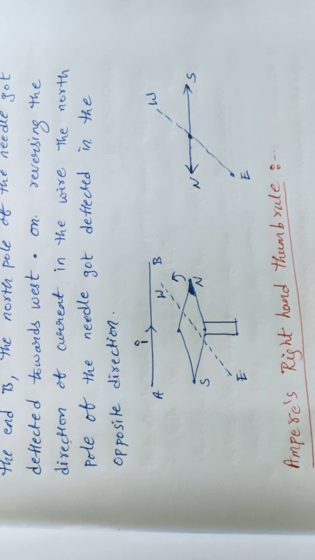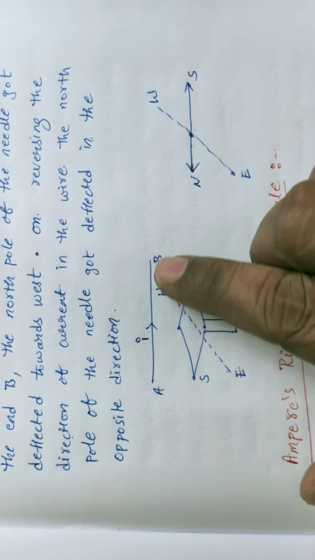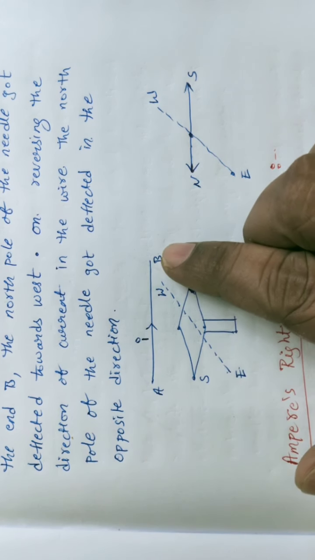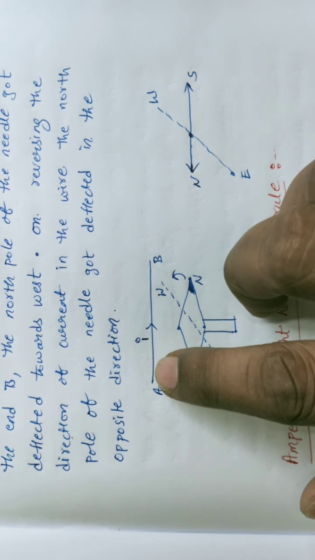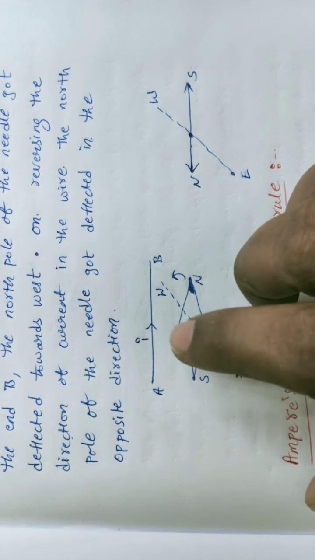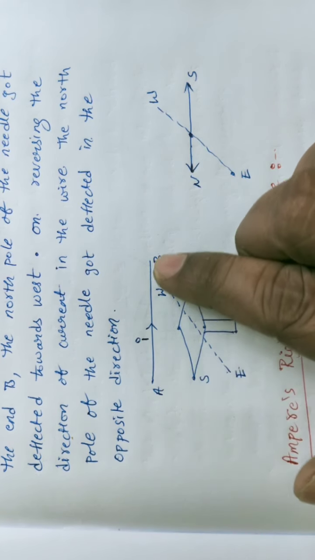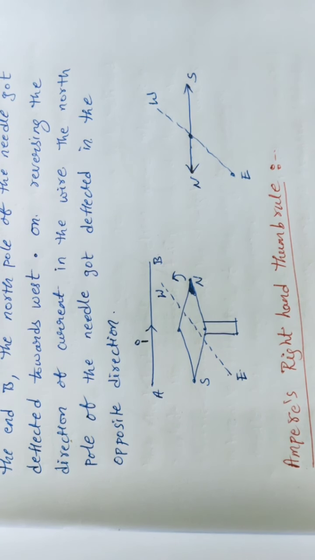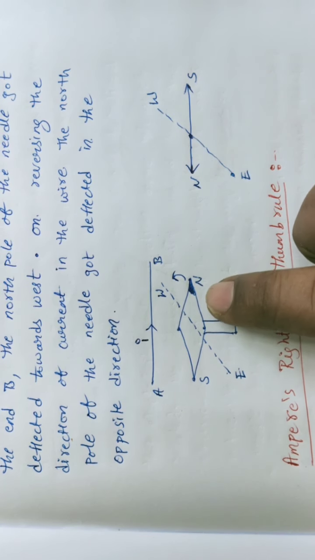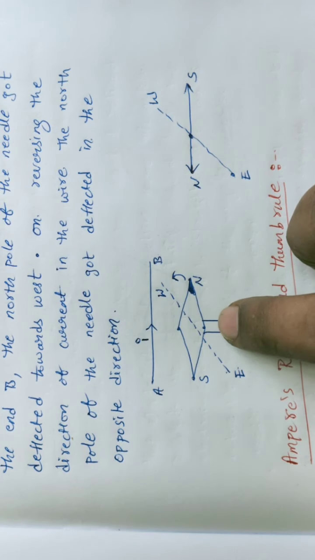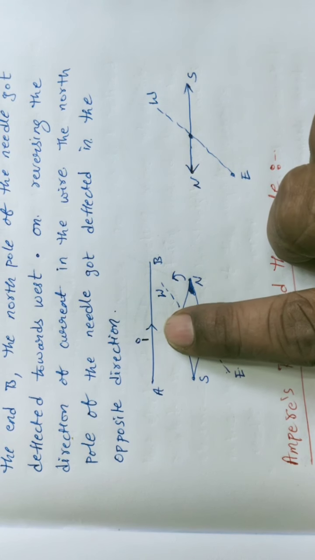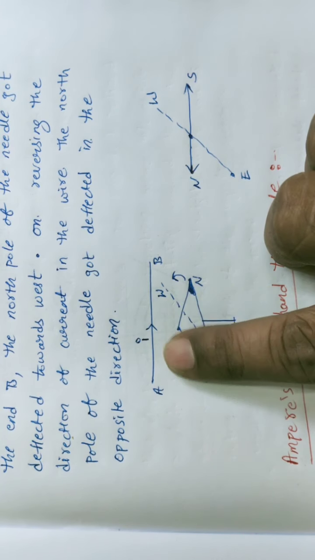Okay, students, observe this small simple diagram. Let us consider this is one conductor. This conductor we name AB, and the free ends of the conductor are represented here as A and B. In this conductor, an electric current of strength small i is moving from A to B. Here, from A to B some current i is passing. In that condition, one small magnetic needle is placed on a stand and can rotate freely under the influence of the current flowing through the conductor from A to B.